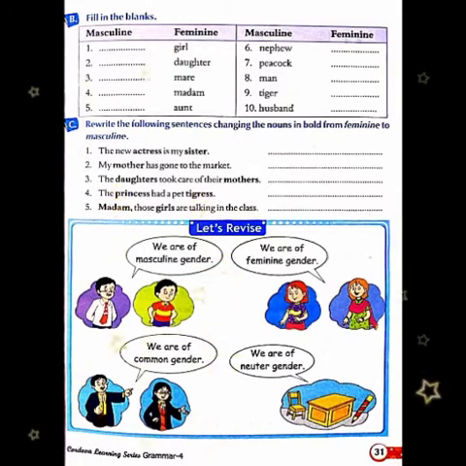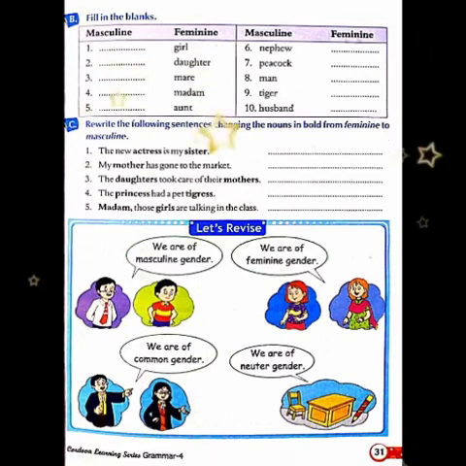Now children, in C exercise, you have to write the following sentences changing the nouns in bold from feminine to masculine. Here all the bold nouns are written in feminine, so we have to change them into masculine. The first is, the new actress is my sister. Now when we change its noun, the sentence will be, the new actor is my brother.